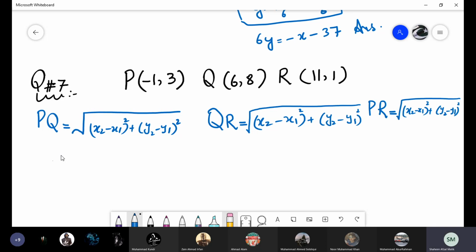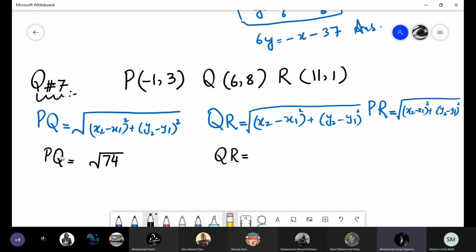Yes, what's the value of PQ? Teacher, I got 8.60. Without taking the square root, what is it? 74. To whom shall I give QR? Ma'am, me. Okay, so what's the QR? 7.07, but without the square root, it's 50. QR? It's wrong. Do it again.